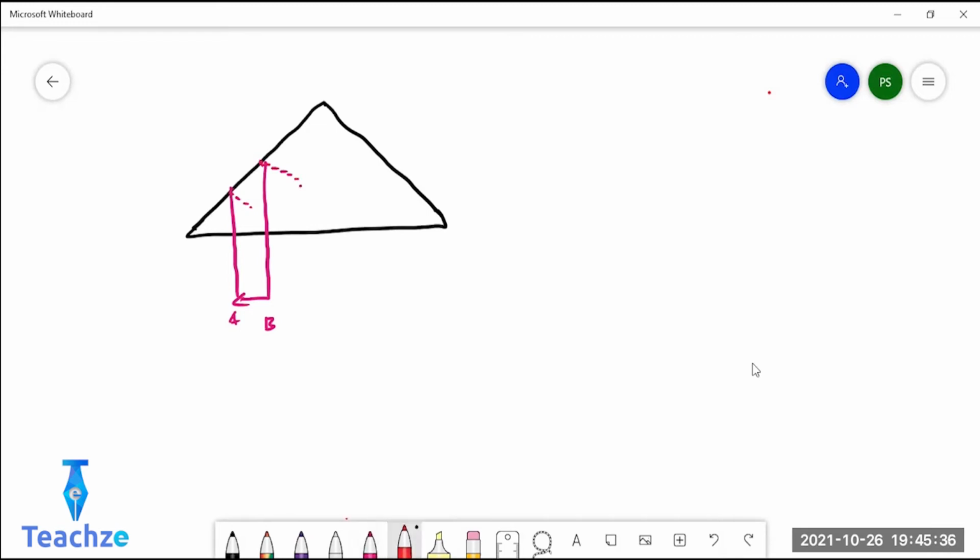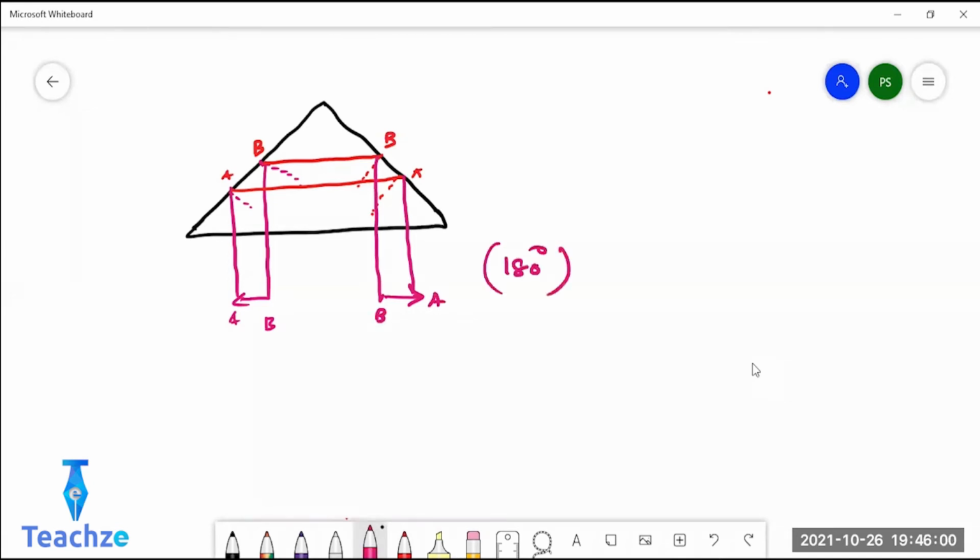It will get totally internally reflected inside the prism. Correct? If it is falling at an angle which is greater than the critical angle, then either A or B, it will get totally internally reflected. Now when you get the final image, A is on this side and B is on this side. So it has been rotated by 180 degrees. Can you see? So to shift the angle of the object by a particular angle theta, you can always employ total internal reflection.